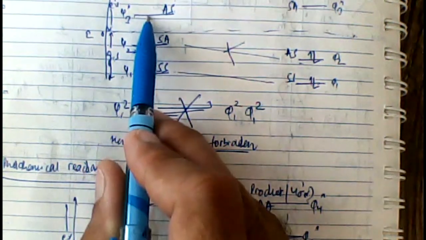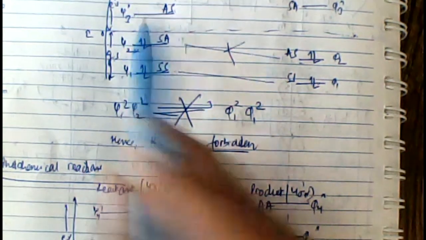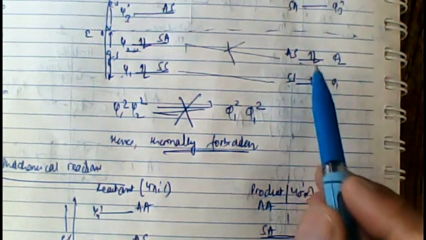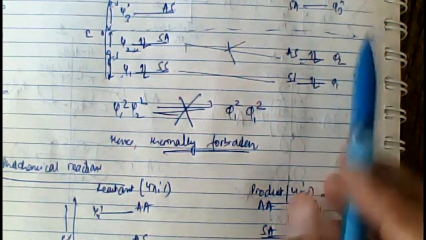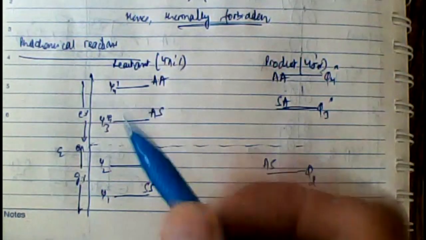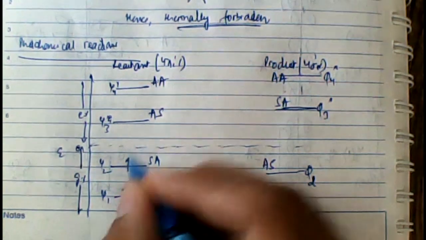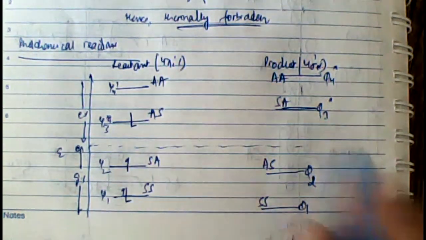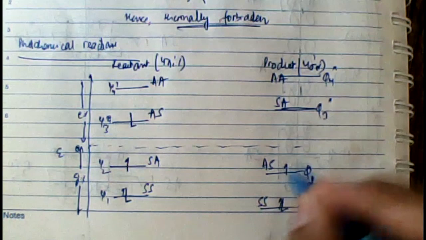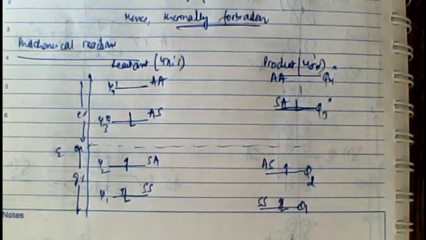Therefore, the electronic configuration in the case of the excited state should have been this: 2 electrons here, 1 electron here, and 1 electron here. Similarly, 2 electrons here, 1 electron here, and 1 electron here. That means the populated orbitals are now up to the first excited state. Which one is the first excited state? Psi3 star in the case of reactant and phi3 star in the case of products.